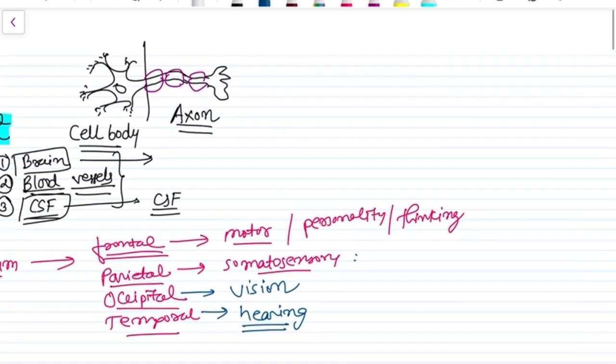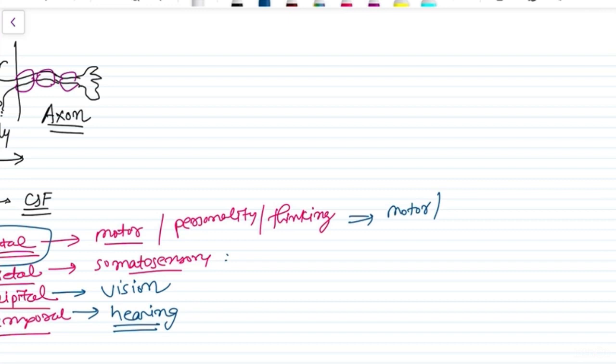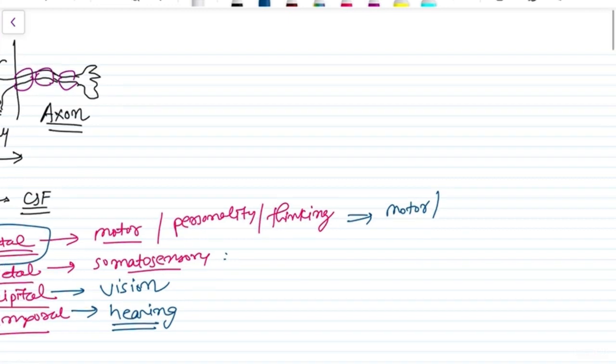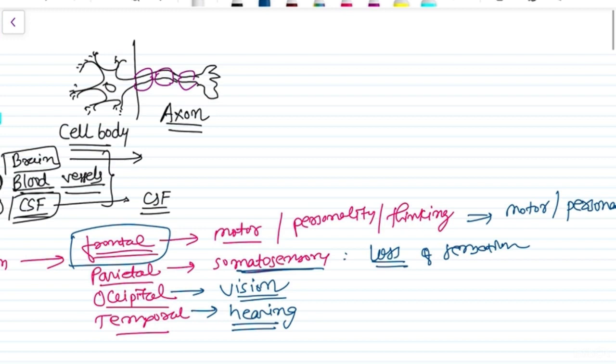So when there is a problem in frontal lobe, there is motor abnormality, or in frontotemporal dementia, or when only the frontal lobe is involved in dementia, that causes personality changes, right? In somatosensory, loss of sensation, and the same is vision and hearing problems occur when there is a lesion.